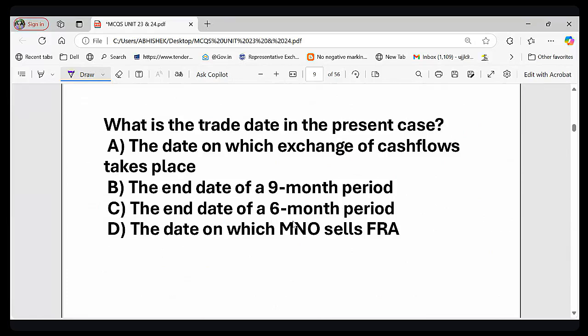Option C, the end date of a 6-month period. And option D, the date on which MNO sell FRA. Type your answer in the chat. Let's see who gets it right first. The question is asking you what is the trade date.